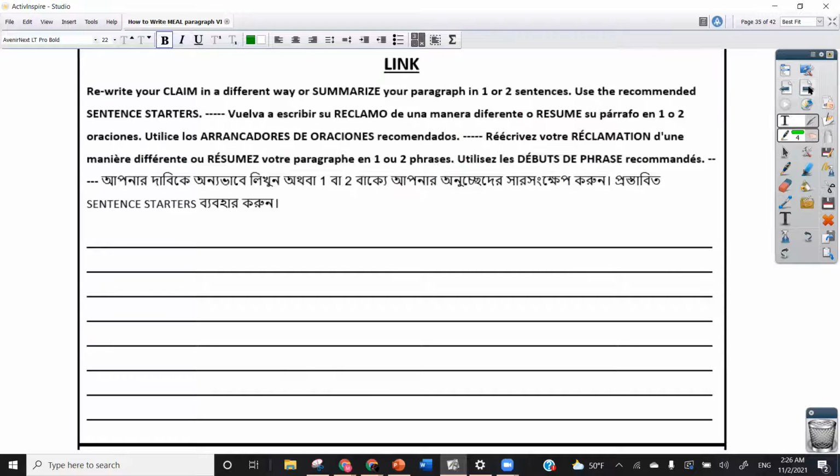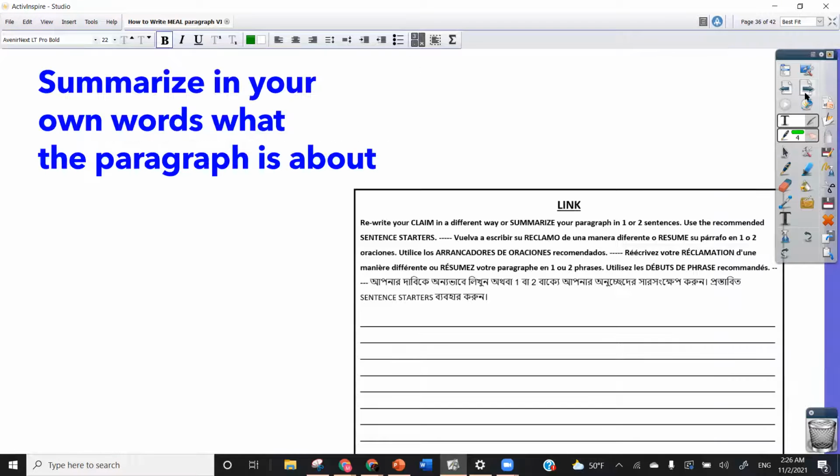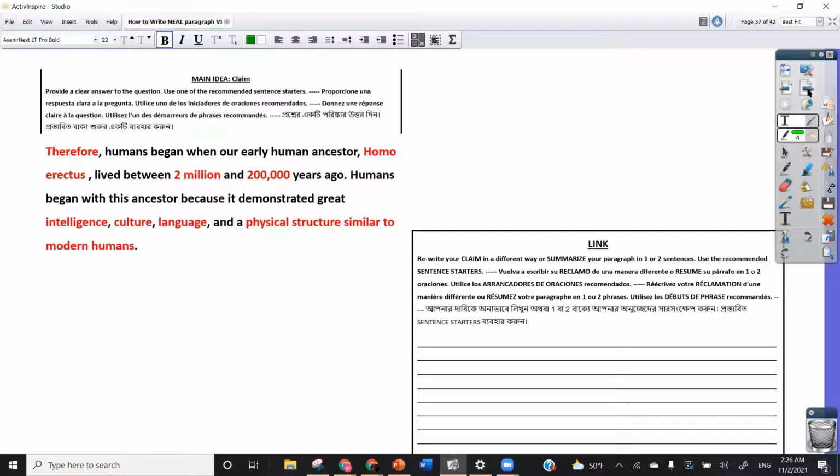Then once you're done with that, you'll need to do the link. So remember that the link is basically a way to rewrite your claim in a different way or to summarize your paragraph in one or two sentences. So you can just summarize it in your own words, like summarize what this paragraph is about. Or you can review your claim from the beginning and write it in a different way in order to create your link.